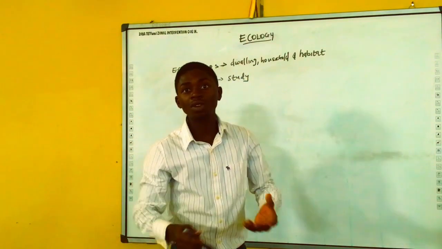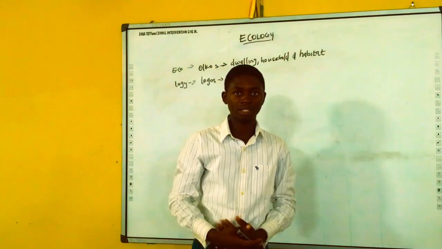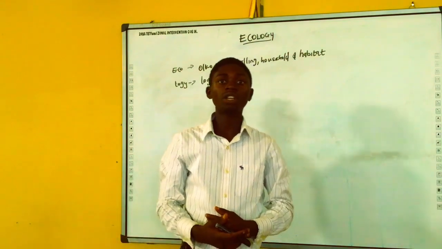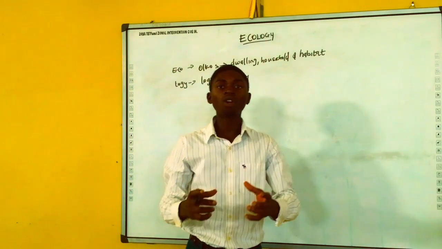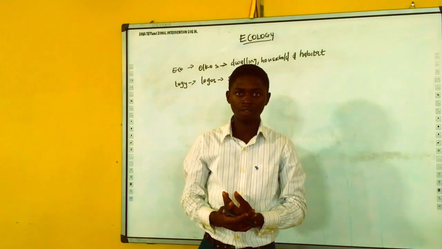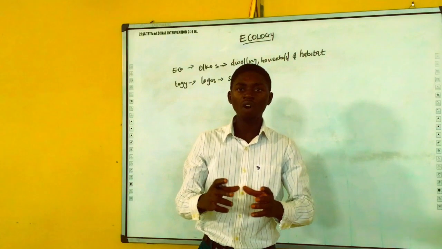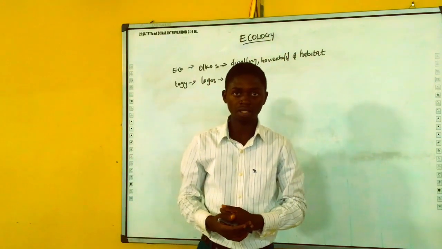In a nutshell, we can say ecology is the study of a dwelling place. Ecology is the study of a household, or ecology is the study of a habitat. Ecology is one of the major branches in biology. It is the study of living organisms with each other, and living organisms and their environment.